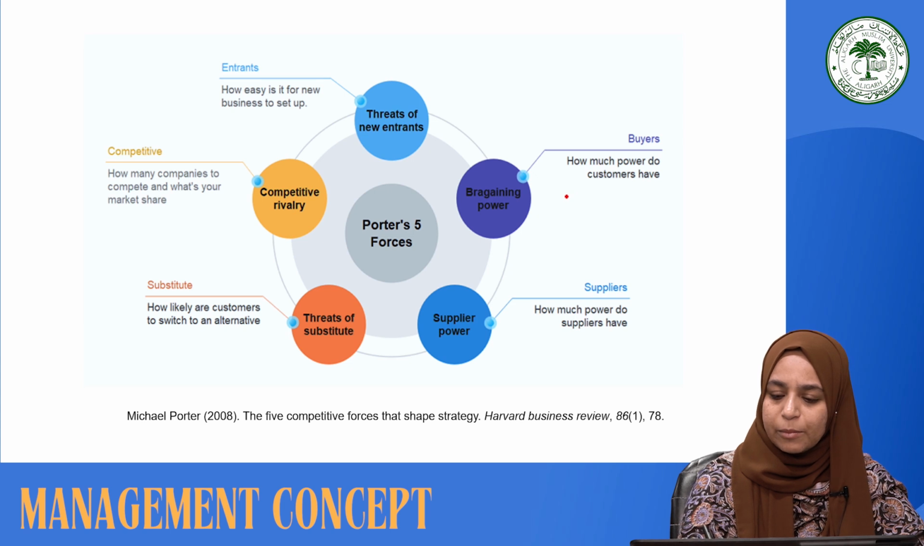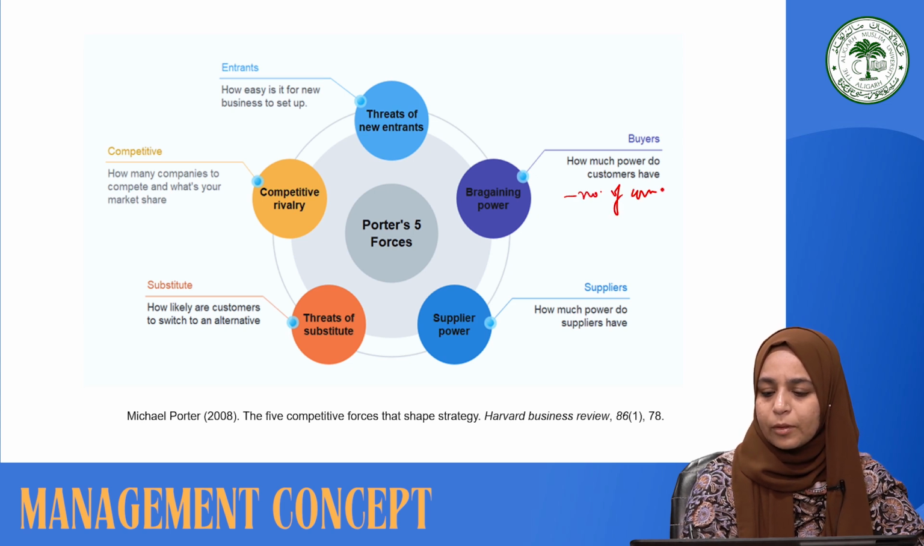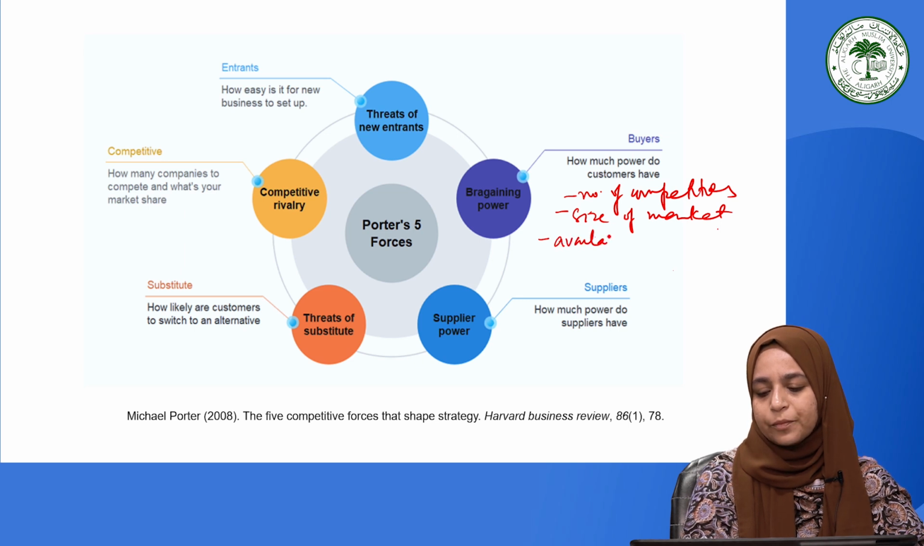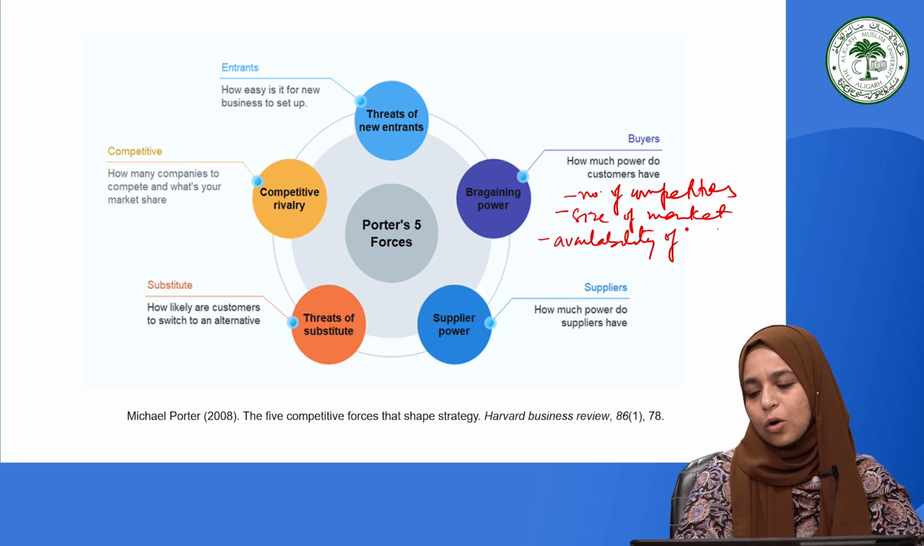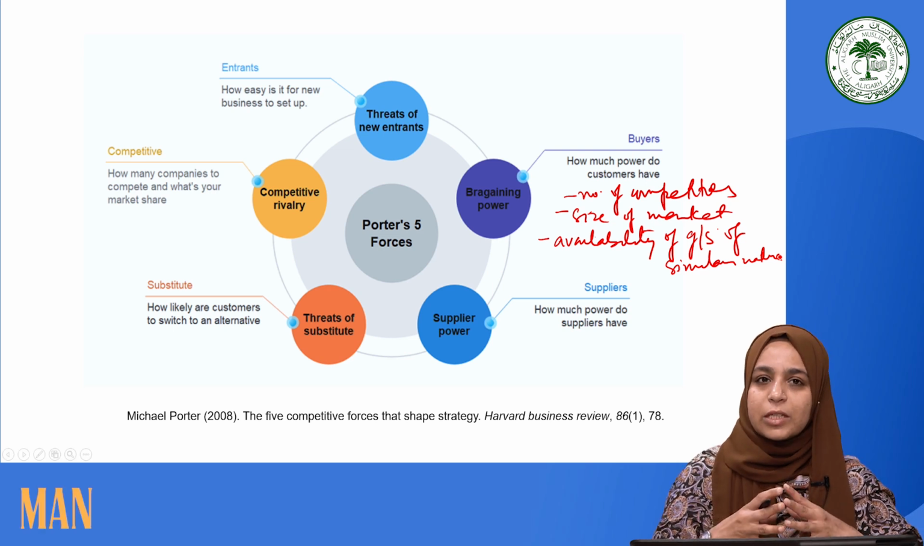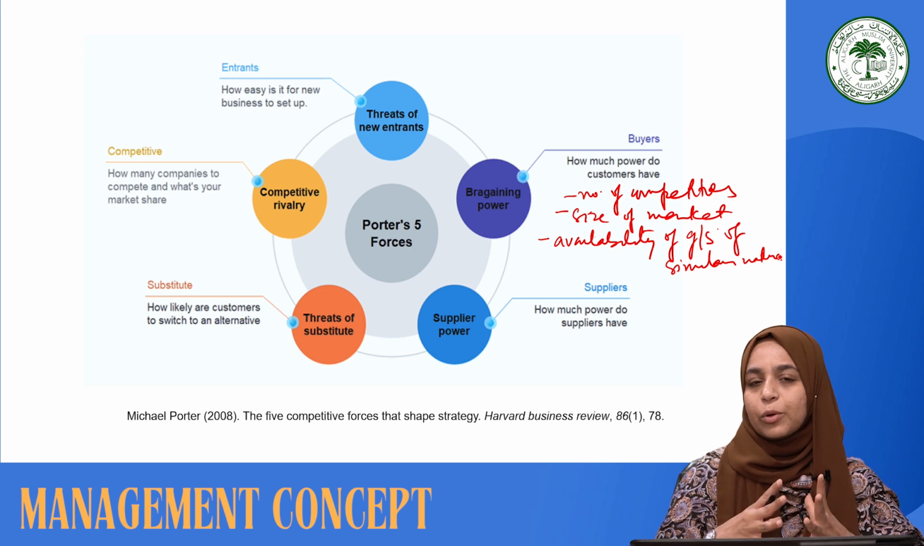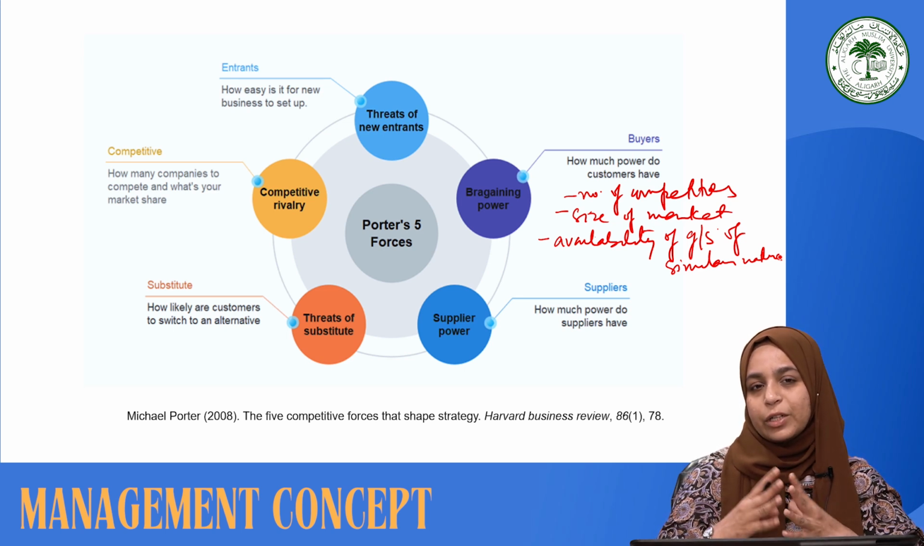So we could say that the number of competitors, the size of the market, another is the availability of goods and services of similar nature. Now, if the goods and services of similar nature are easily available, then the switching cost of customers from one product to another will be less, because the time, attention and cost required to switch from one product to another will be easy.